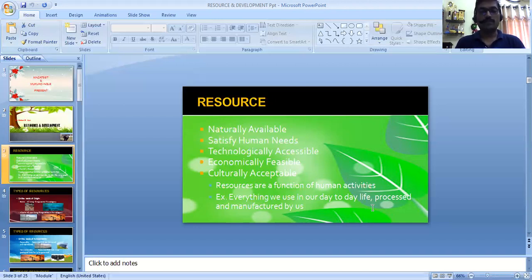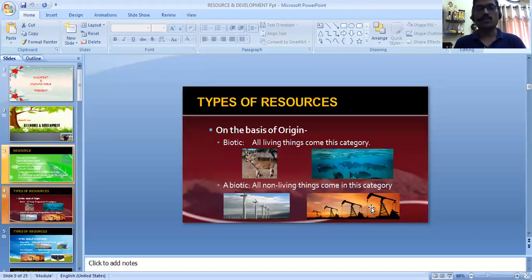For example, now we are using headphones, we are using laptops. These are all man-made, right? Those are not naturally available, but yes, the materials they are made of are available naturally. So keep in mind they should be naturally available, but yes, resources are a function of human activities also. Now resources are categorized on the basis of various things. We'll study that one by one.